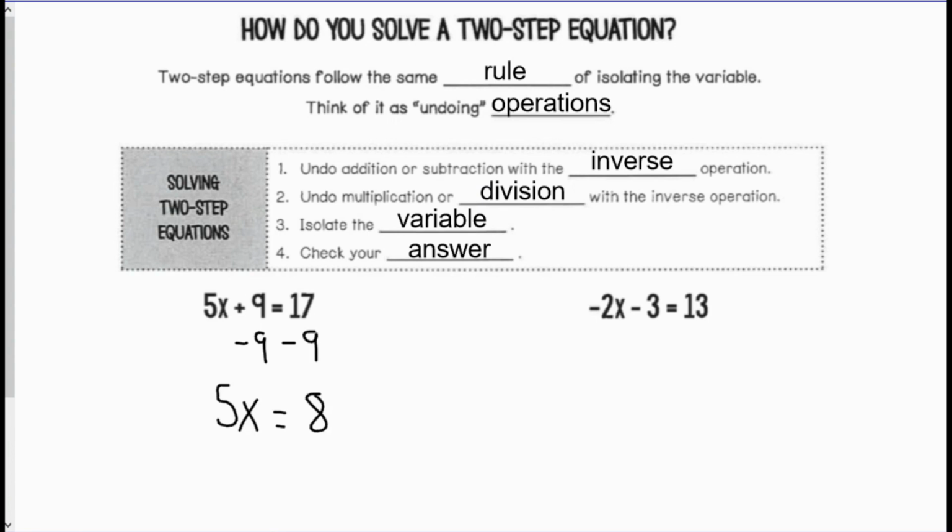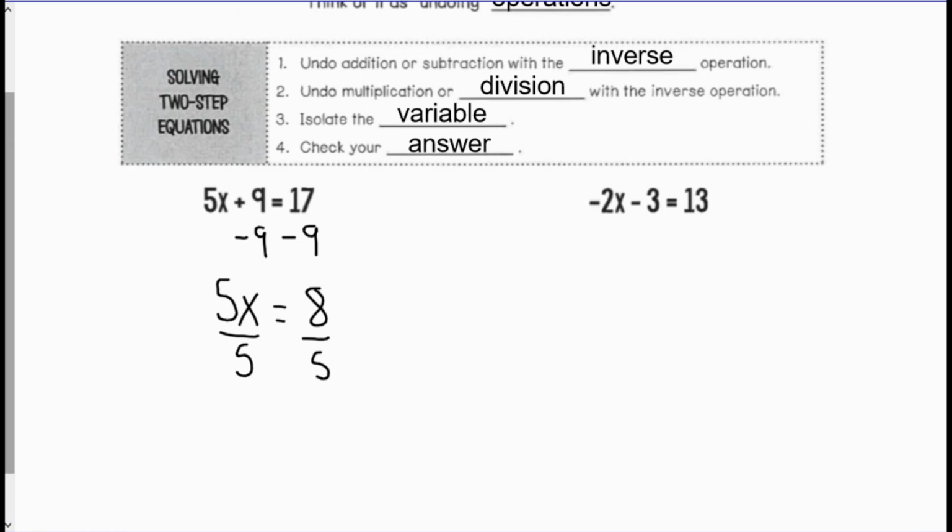Now, in order to get rid of the multiplication of 5, I will divide both sides by 5. 5 divided by 5 is 1, so just 1x. That's equal to 8 fifths, or 1 and 3 fifths. Now, if I want to go back and check my work, I'll take 1 and 3 fifths and plug it back in for x to see if it works in my problem.